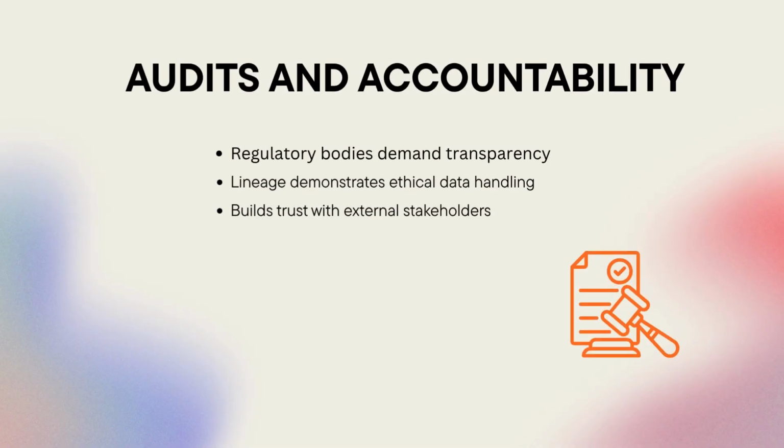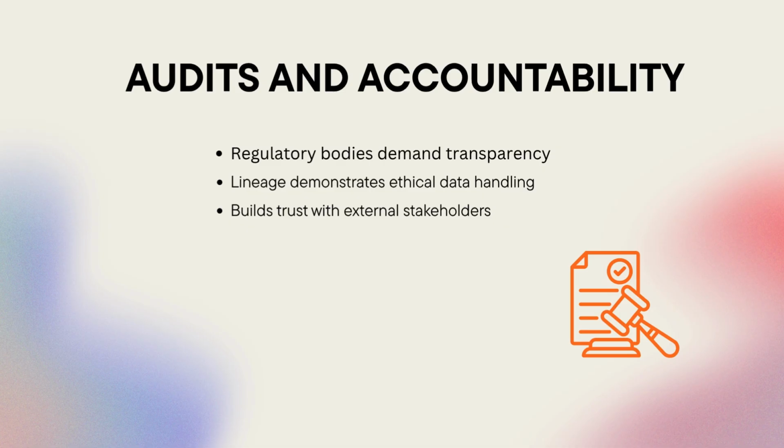Audits and accountability. Governance frameworks increasingly require organizations to prove that their AI systems treat data responsibly. Lineage provides that evidence. During a regulatory audit, being able to trace every transformation of personal or sensitive data is invaluable. It's not just about compliance, it's also about ethics.